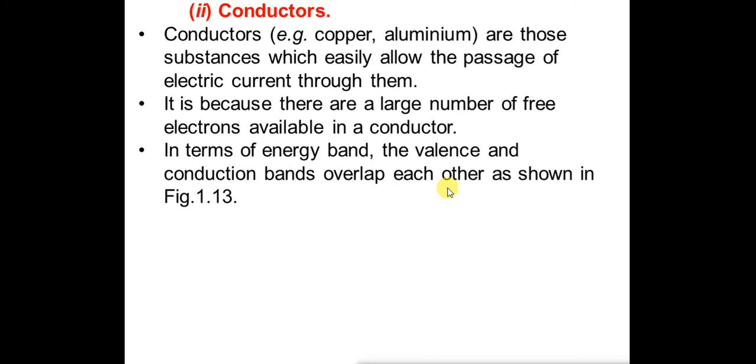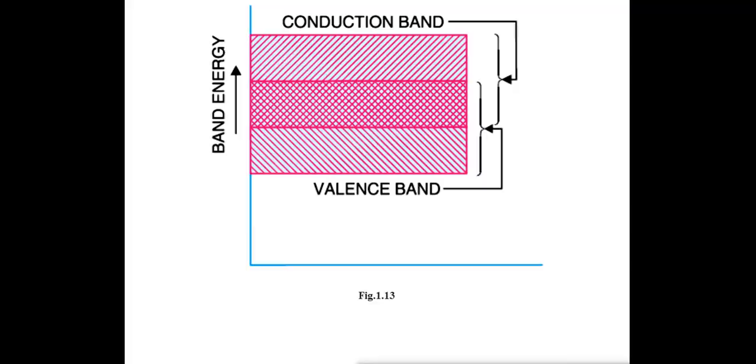We will see in the figure. As you can see in this figure, the energy band diagram for the conductors, the valence band and the conduction band are totally overlapped, and as they are overlapped, there are more free electrons.